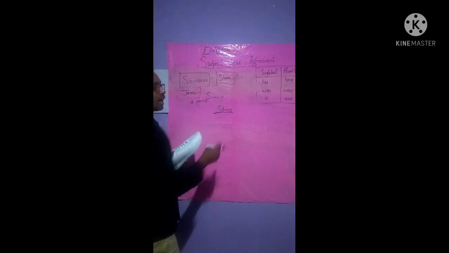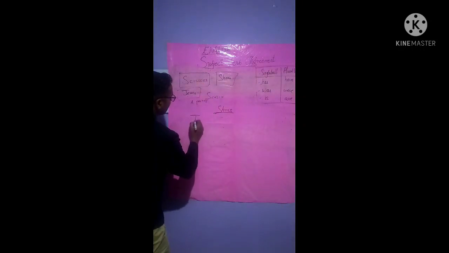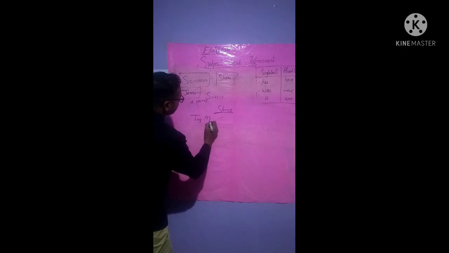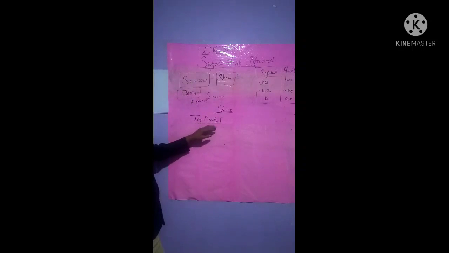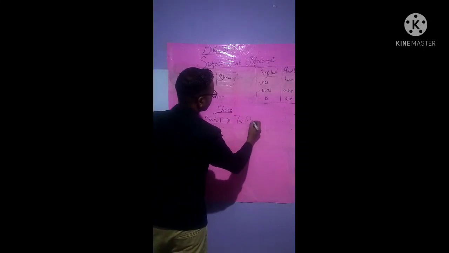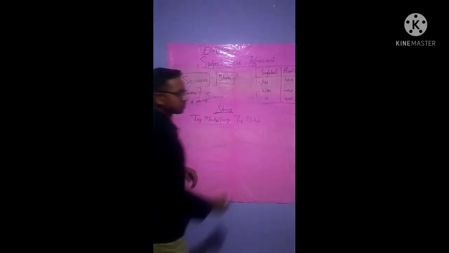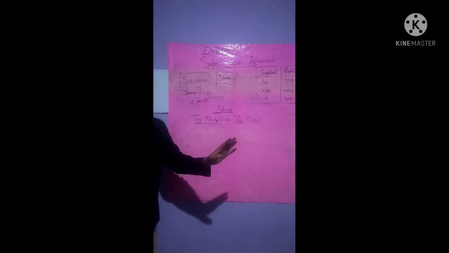Now it doesn't apply only to things. See, Taj Mahal is singular. Nobody says Taj Mahals, no, because Taj Mahal is only one.